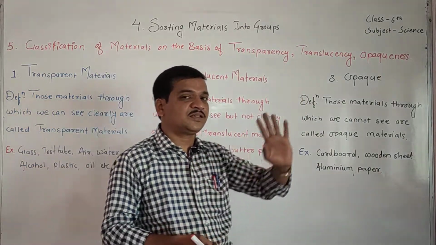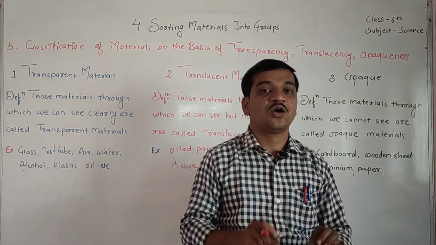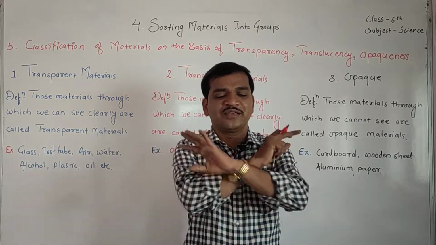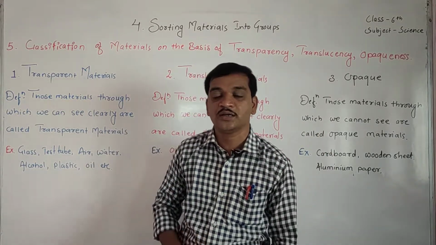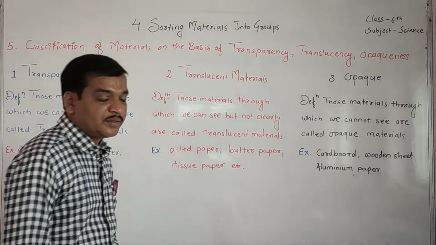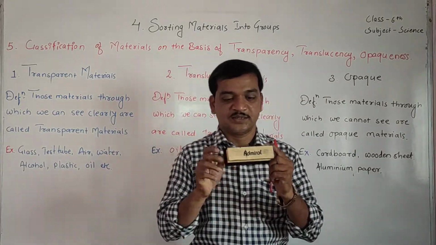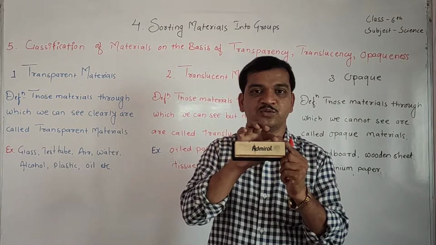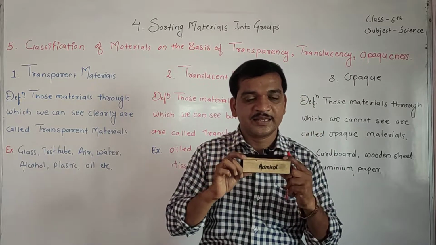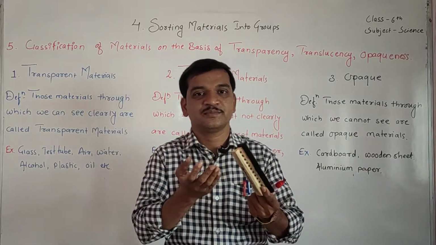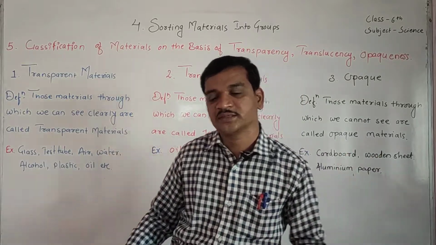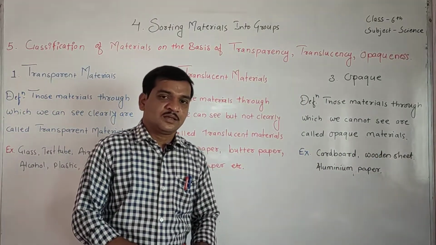So how to make the definition? Those objects through which we cannot see clearly, we cannot see anything, such objects are called opaque objects. Now see students, this is the duster and this duster is made up of wooden sheet. Yes or no? If I hold it in front of my eyes, can I see anything? No, obviously I cannot see anything, because this wooden sheet is an example of an opaque object. So this is about the opaque.